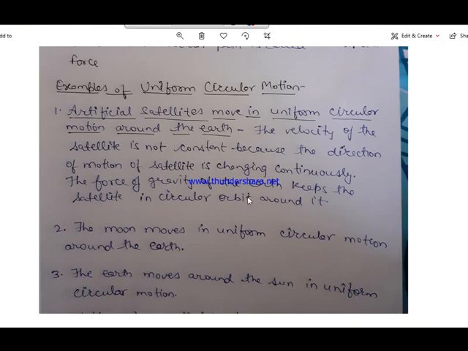Then the force of gravity of earth keeps the satellite in the circular orbit around it.